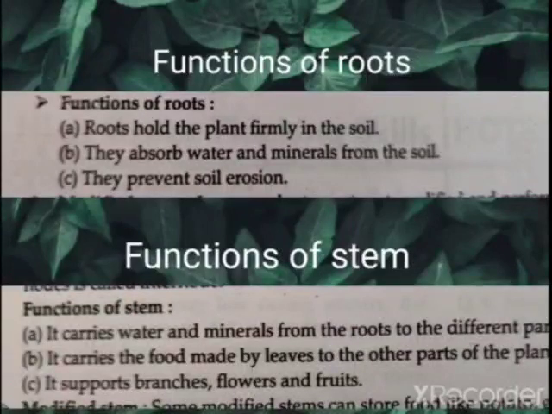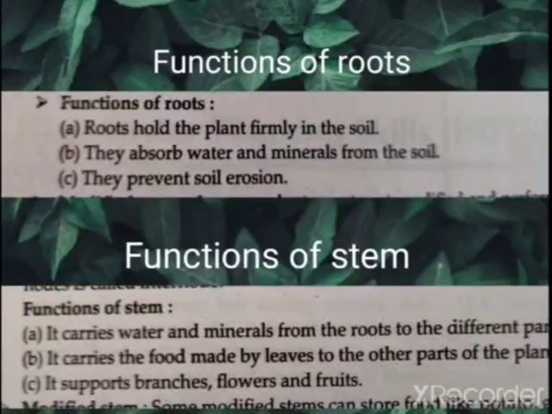Now next is functions of stem. When we see functions of stem, it carries water and minerals from the roots to the different parts of the plant. As I told you, when we give water to the plant, that water and mineral are absorbed by the roots of the plant.